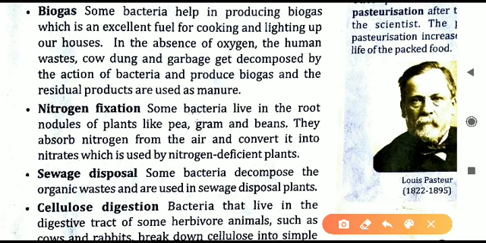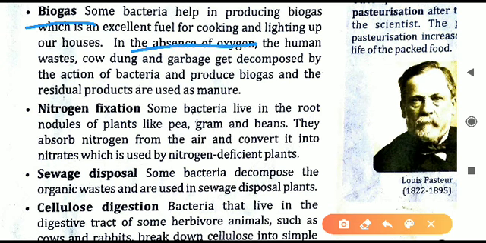Bacteria act upon what? Bacteria act upon the human waste or the cow dung and also the garbage that we throw outside the homes. All this can be converted into biogas when the human waste or the cow dung or the garbage is acted upon by bacteria. Bacteria act on it and decompose it. They are decomposing the cow dung or the human waste or the garbage, and what we get as a result of that? As a result of this, a gas is produced that is called biogas.